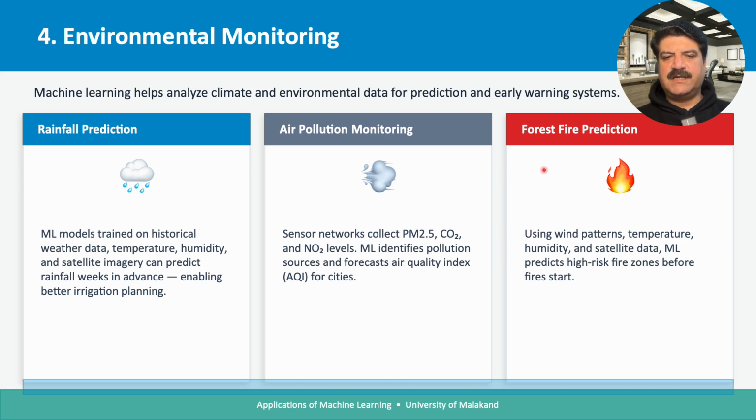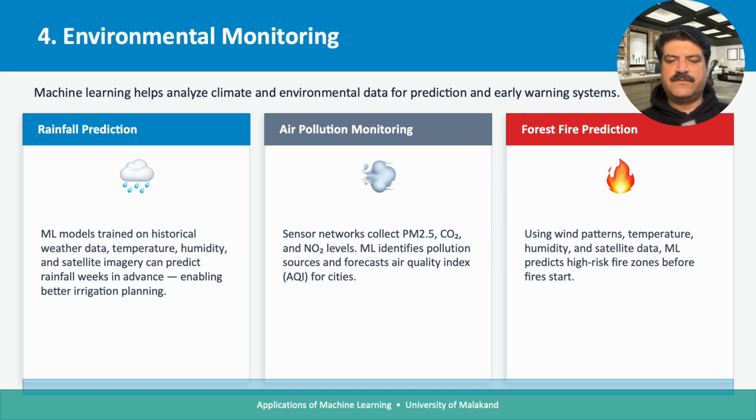We can also apply that in forests, for fire protection as well. Using the wind patterns, temperature, humidity, and satellite data, machine learning predicts the high risk fire zones before the fire starts. So nowadays you can see we have a lot of cases which created huge loss in different forests, okay, at the Amazon, in South Africa, in America, but the forest fire was not predicted.